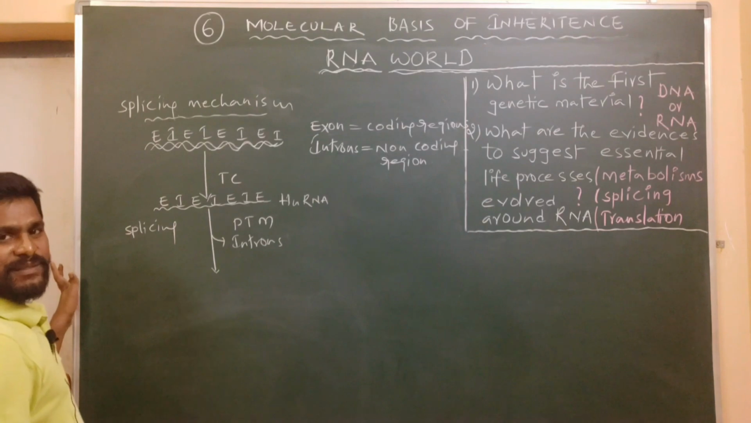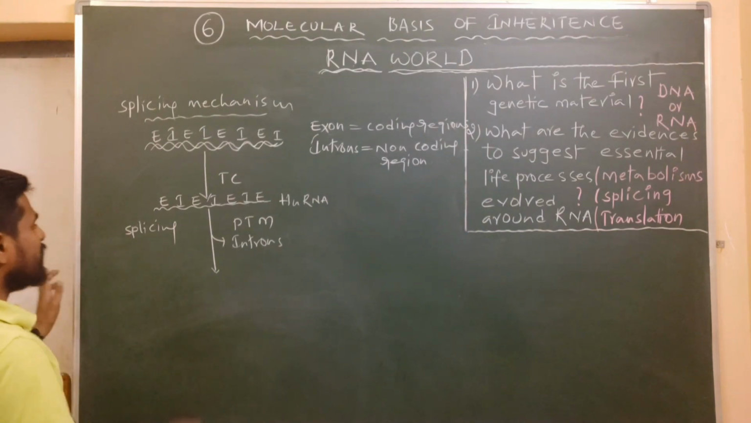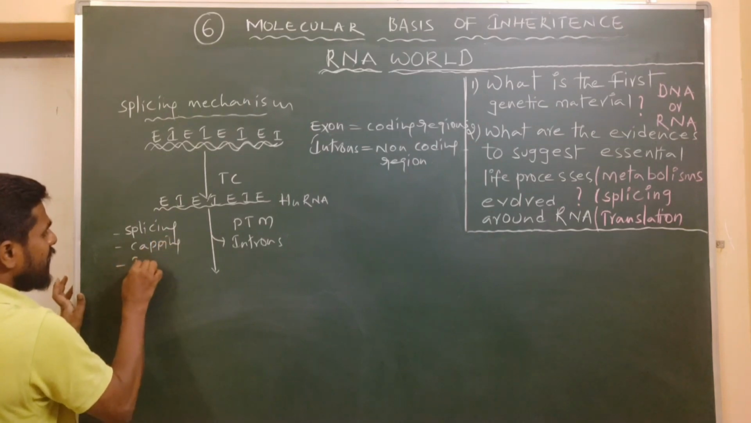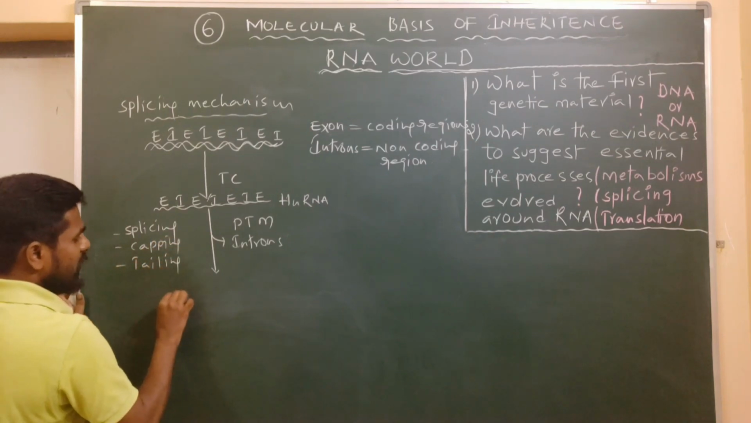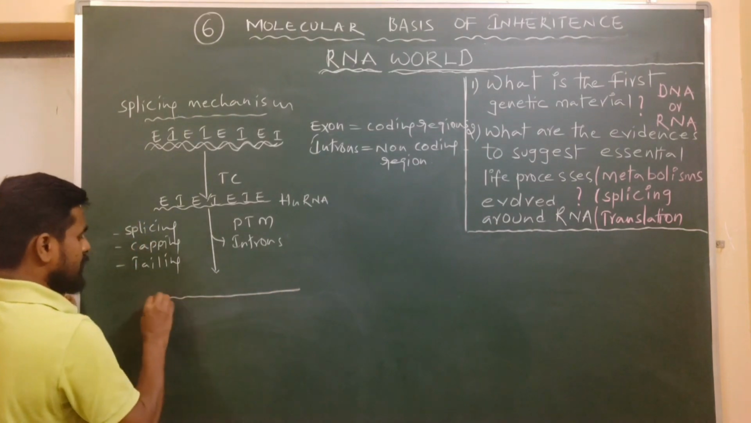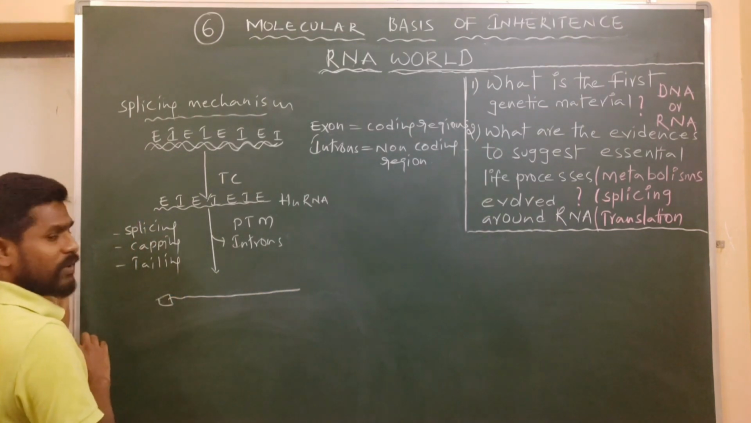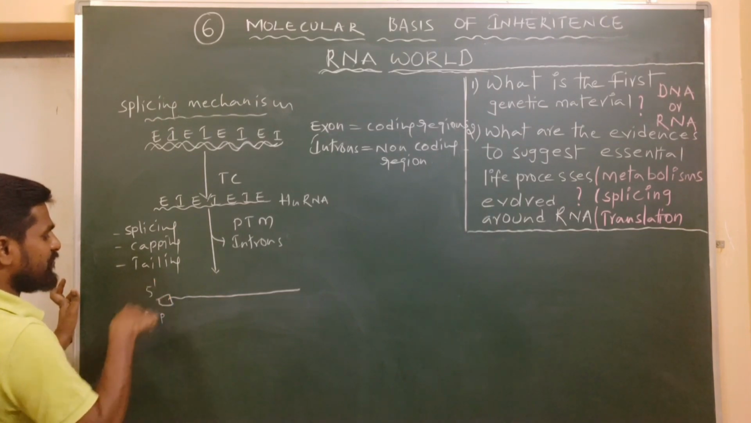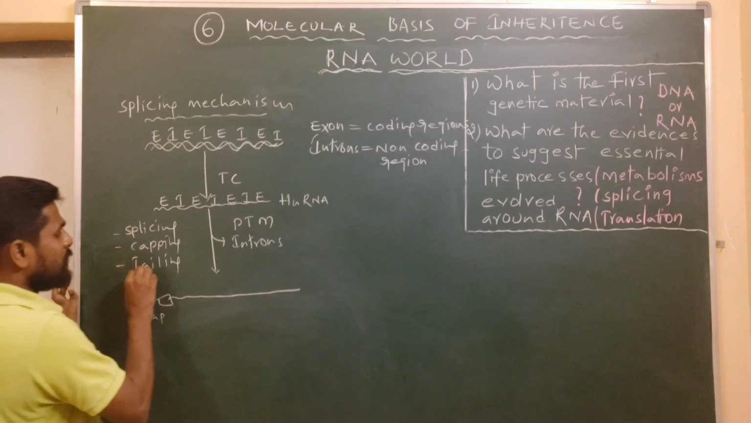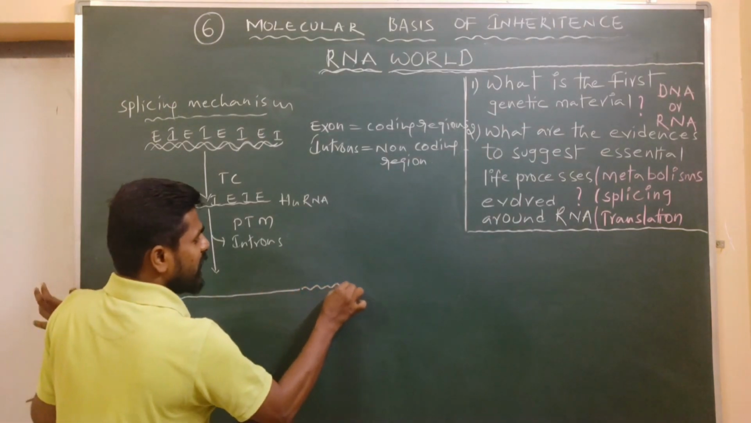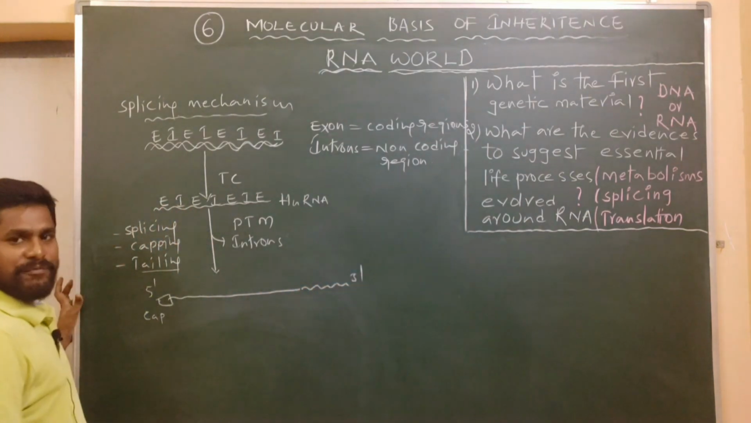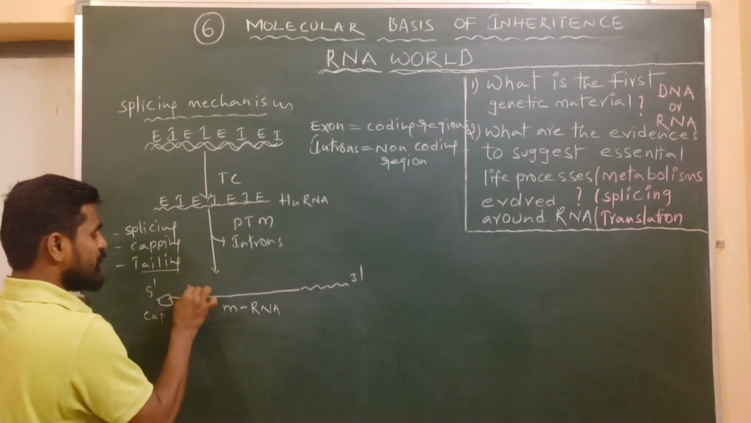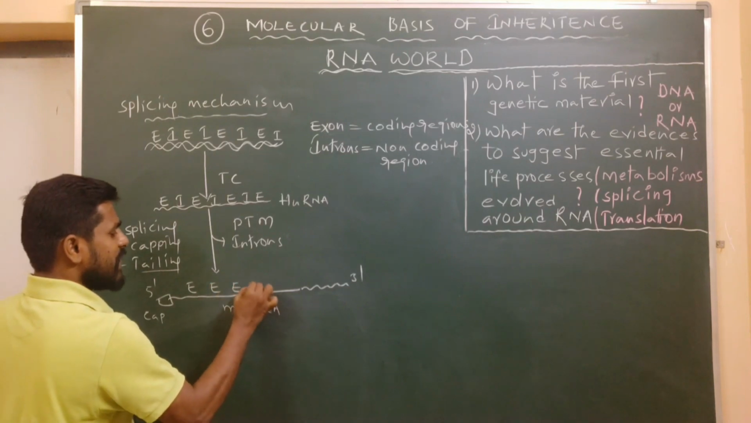The splicing mechanism is carried out along with capping and tailing, where the capping process provides a 7-methyl guanosine cap at the 5' end, and the tailing process provides a poly A tail at the 3' end of the mRNA molecule. This is the mRNA molecule, which consists only of the coding regions, exons.